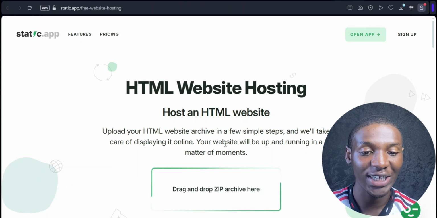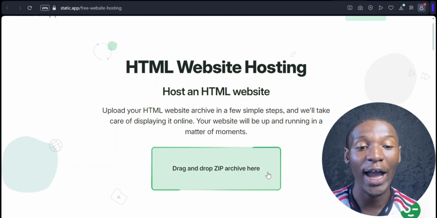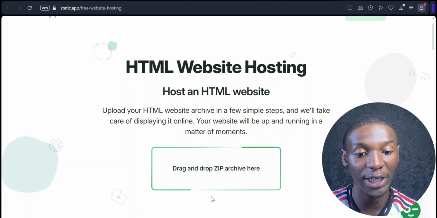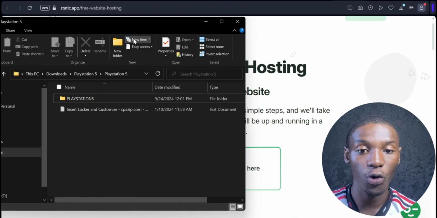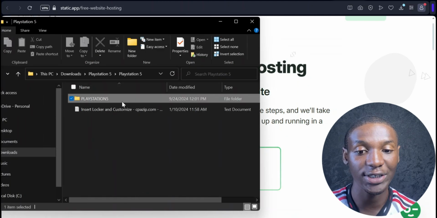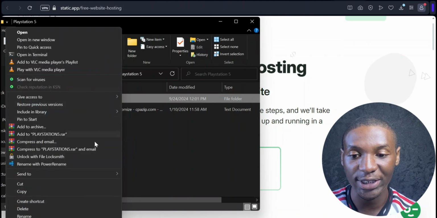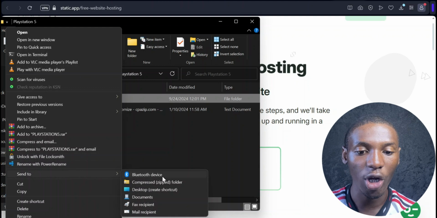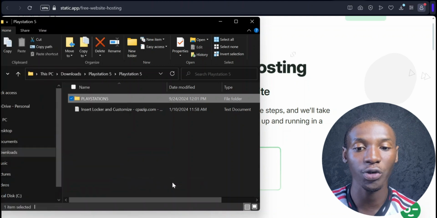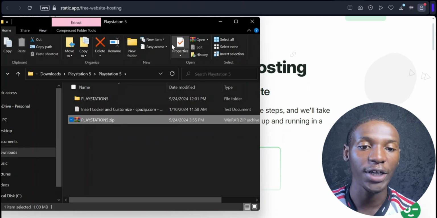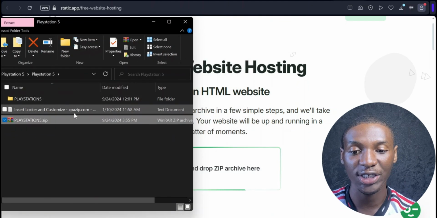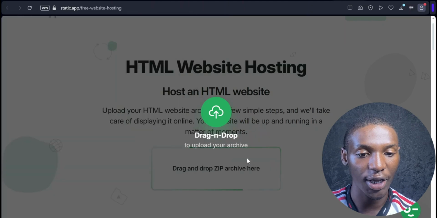As you can see over here, it says drag and drop the zip archive here. This is where we're going to drop our landing page file, the file you downloaded from the description of this video. I'm going to come over to my file manager and open up my folder section. This is the landing page folder. I'm going to right click on this, go to send to, and send this to a compressed zipped folder. Then we should have a zip folder right here. We're going to drag this zip folder into our website and drop it right there.